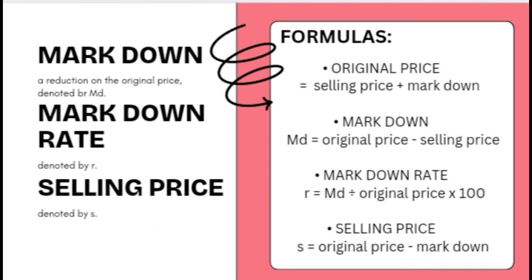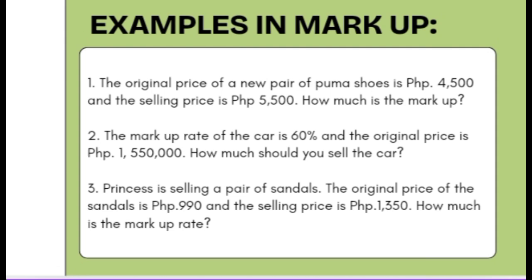And markdown is a reduction on the original price. It is denoted by MD. Markdown rate is denoted by R, and selling price is denoted by S. And for the formulas, original price is equal to selling price plus markdown. For markdown, original price minus selling price. Markdown rate is markdown divided by the original price multiplied by 100. And for the selling price, original price minus markdown. And here are some examples in markup.